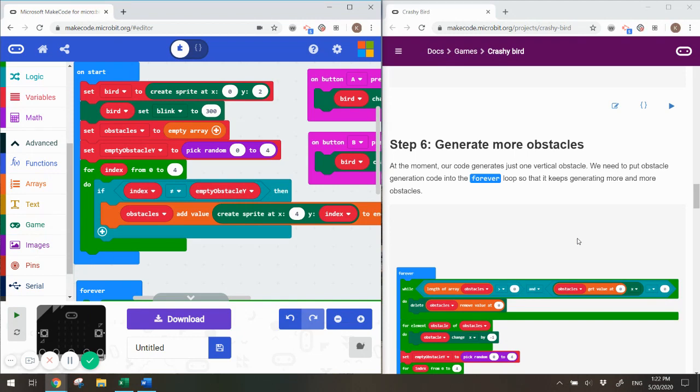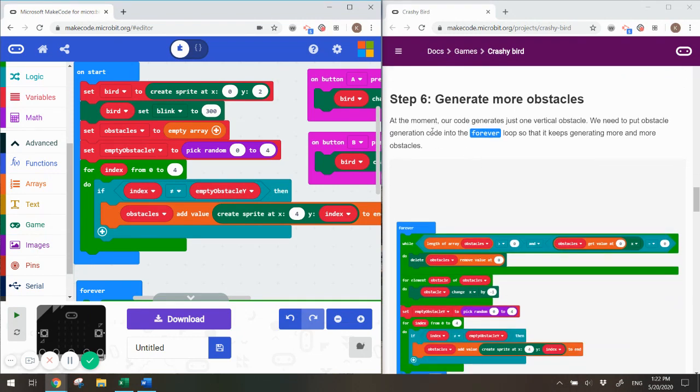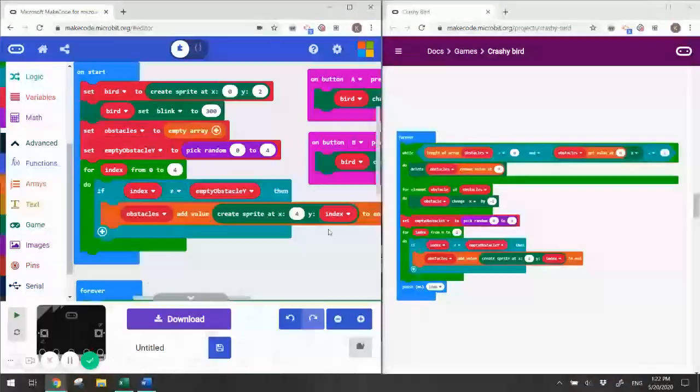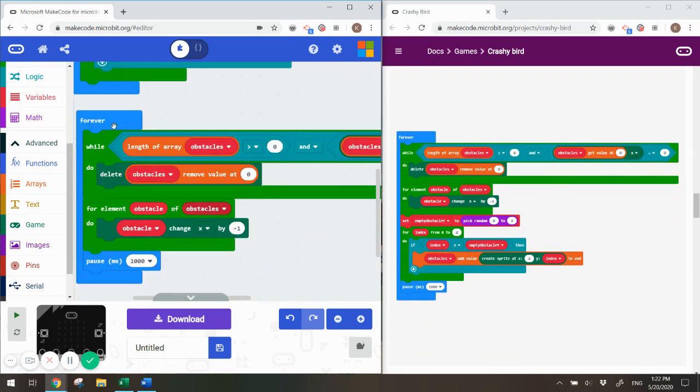Step 6. Generate more obstacles. At the moment our code generates just one vertical obstacle. We need to put obstacle generation code into the forever loop so that it keeps generating more and more obstacles. Inside of our forever loop, we should have the while loop for element obstacle of obstacles, change x by -1.